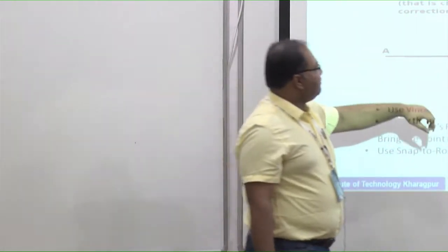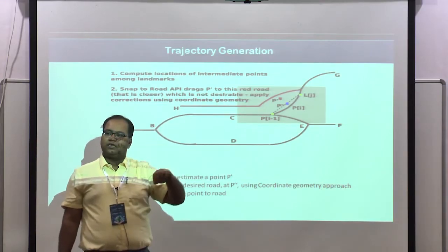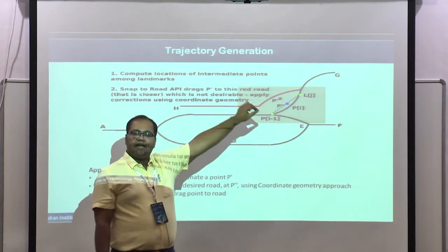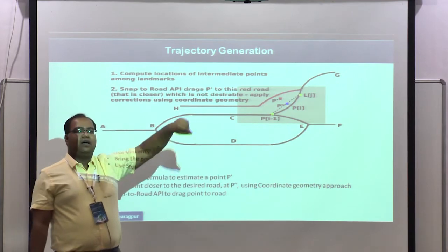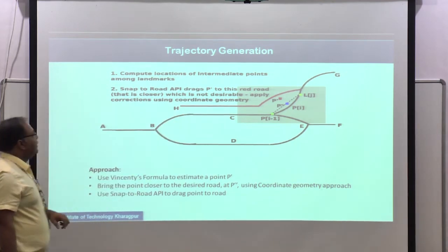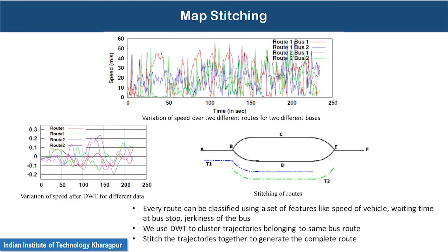We only log the GPS data when we encounter a point of concern. From that intermediate GPS information, we try to find out the complete travel trajectory. Once we have that, we combine the trajectories. Say this blue line is the travel trajectory from one user, and this green line is the travel trajectory from another user. We combine them to find out the complete travel trajectory.